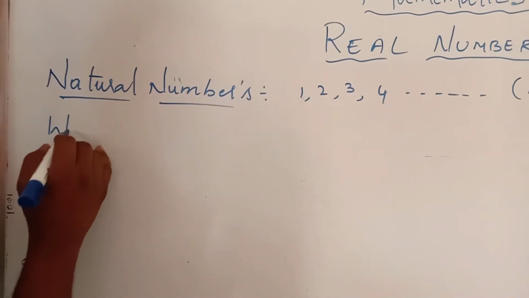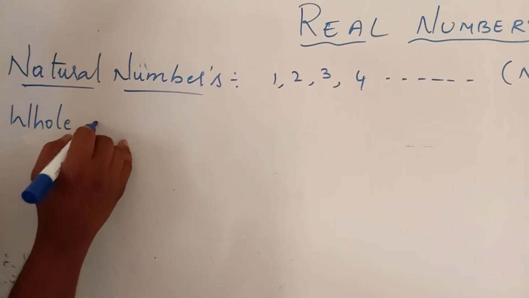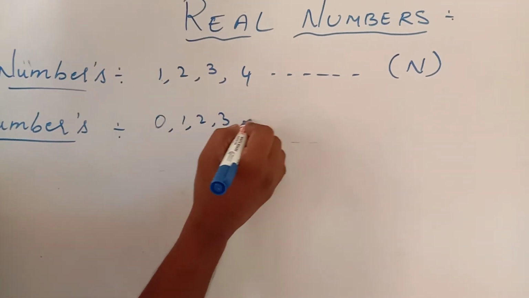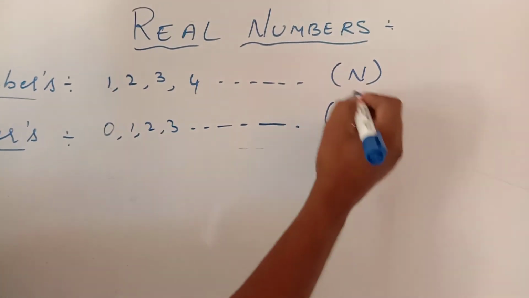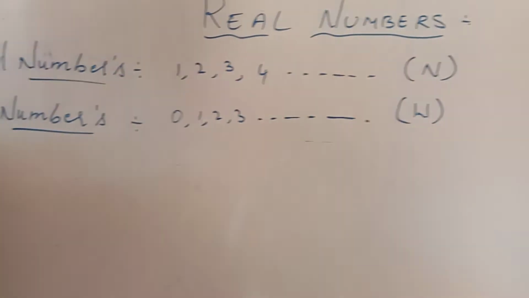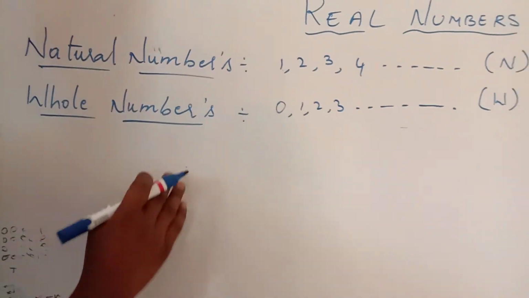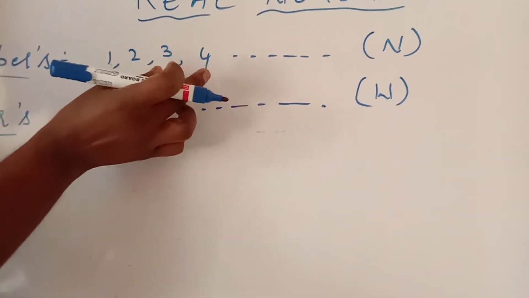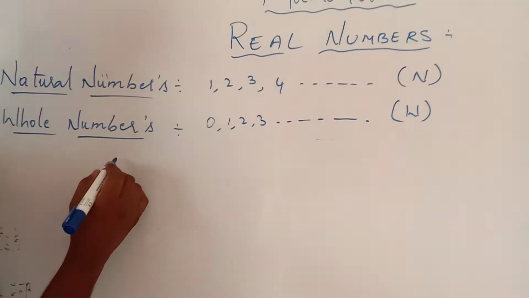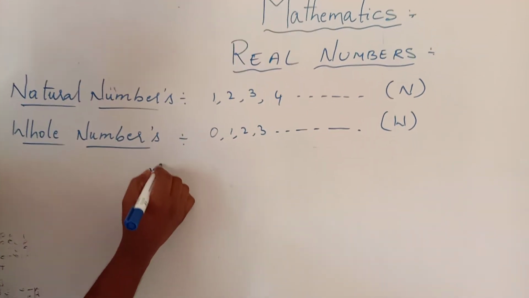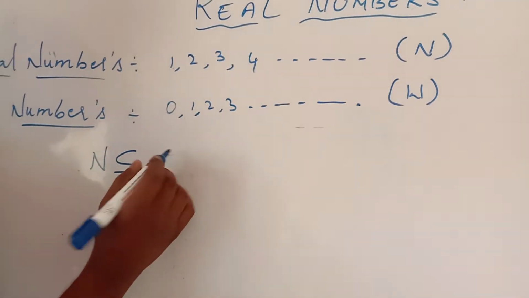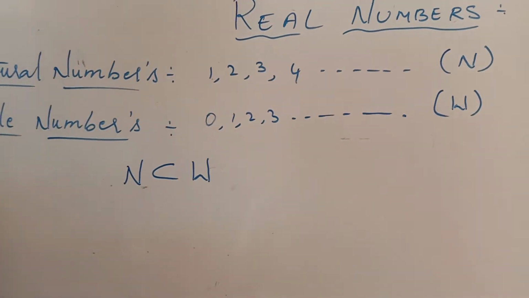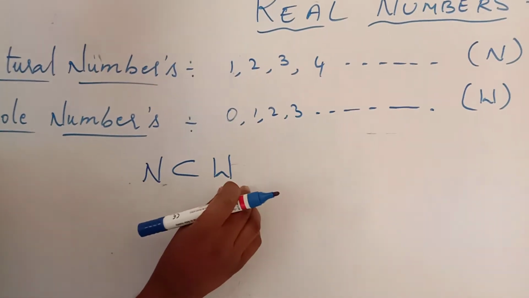And whole numbers. Whole numbers are starting from 0, 1, 2, 3 and so on. And this is denoted with W. If you observe these natural numbers and whole numbers, all the natural numbers belong to the whole numbers, whereas the whole numbers do not all belong to the natural numbers. So I can say that by using these two, natural numbers are the subset of whole numbers.